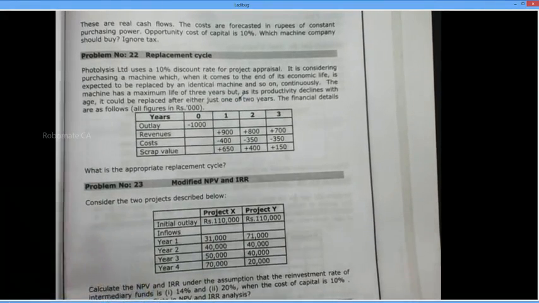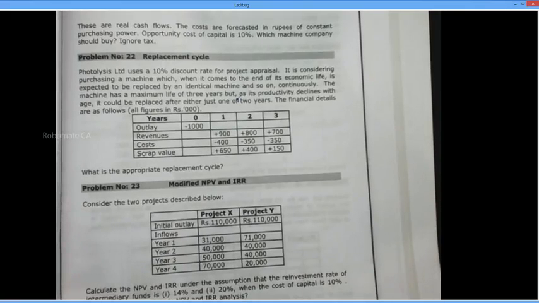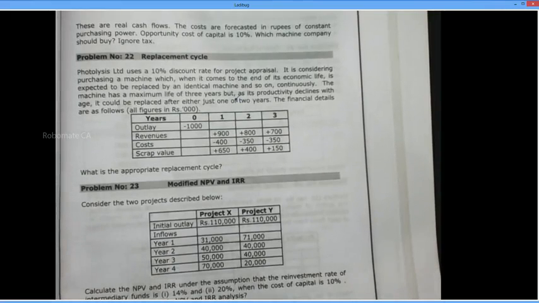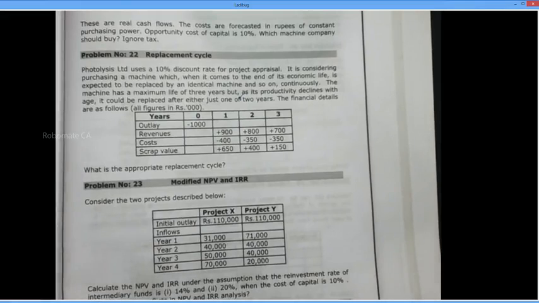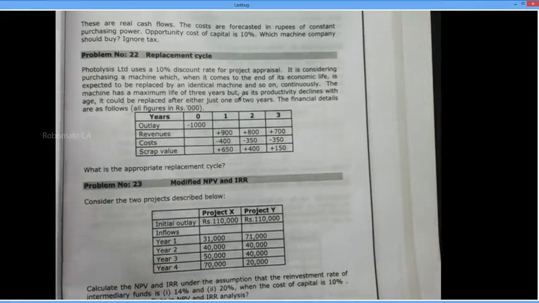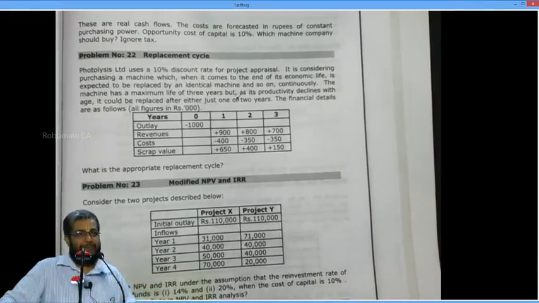Calculate NPV and IRR under the assumption that the reinvestment rate of intermediary funds is number 1, 14%, and number 2, 20%. Two different questions. When the cost of capital is 10%, how to resolve the conflict in NPV and IRR analysis? Okay. Same.